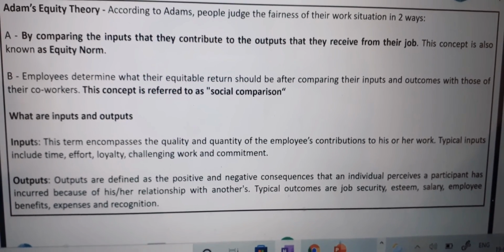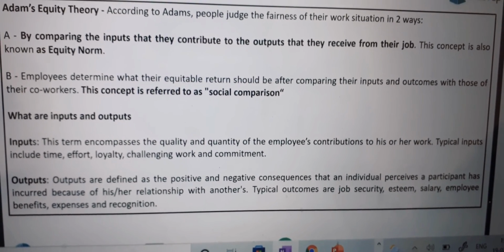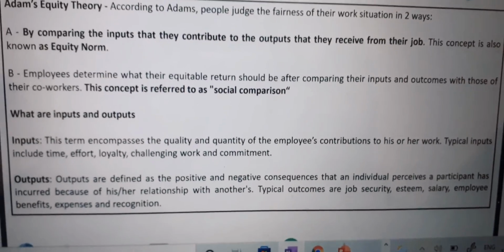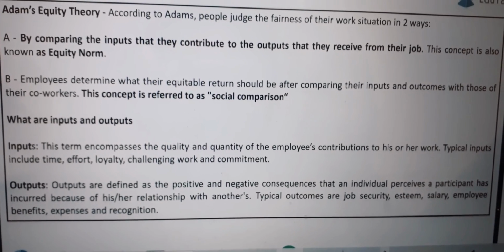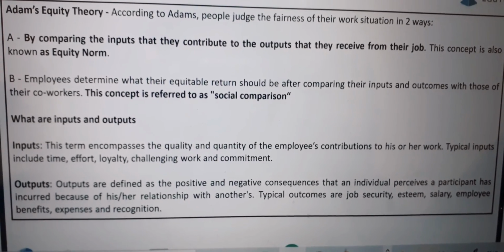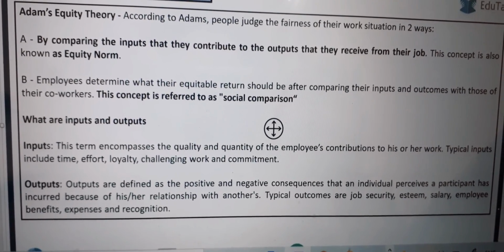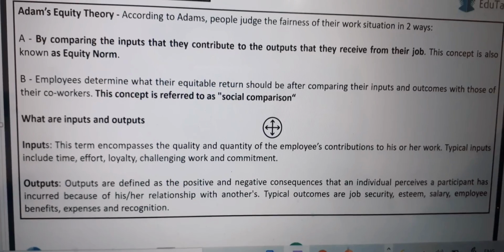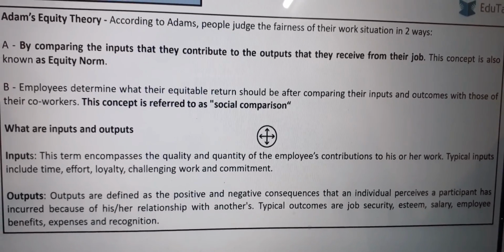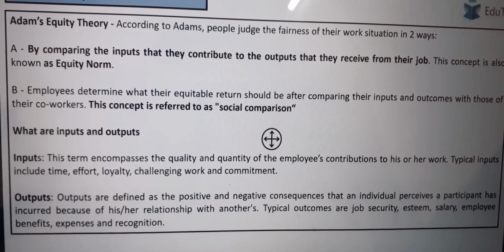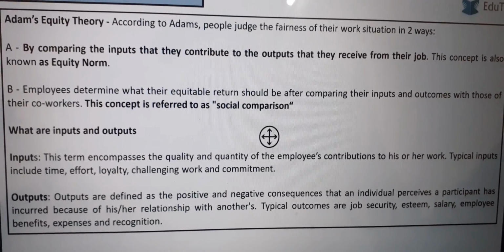Employees determine what their equitable return should be after comparing their inputs and outputs with those of their co-workers. This concept is referred to as social comparison. What are inputs and outputs? Inputs encompass the quality and quantity of the employee's contribution to his or her work. Typical inputs include time, effort, loyalty, challenging work, and commitment.